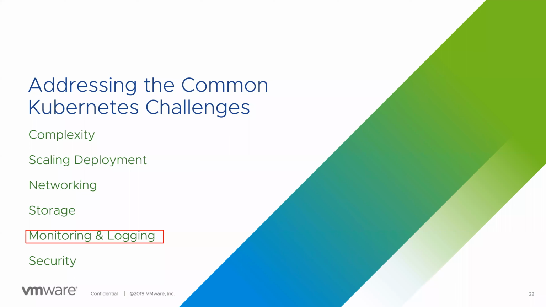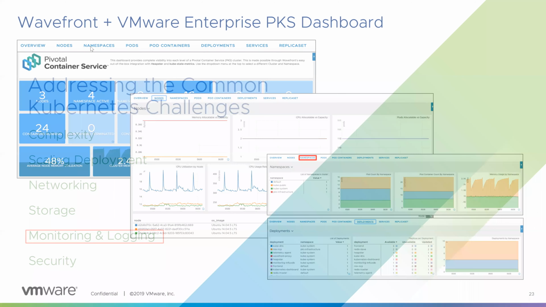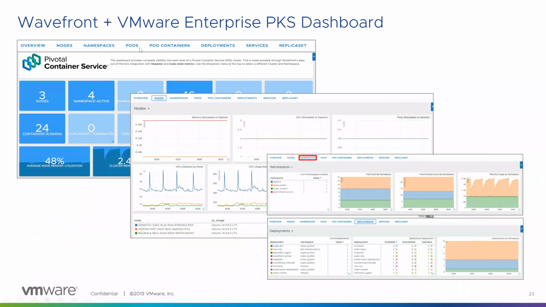So let me quickly go through this. On monitoring and logging, we have already seen Wavefront. So these are the dashboards. Wavefront has very good dashboarding when it comes to PKS. You can configure how many pods there are, how many pod containers are running, your deployment services, replica set. This was a question which was also asked. So all these things we can monitor, and in case anything is having an issue, it's very easy for us to detect and know the time. We can also collect logs using kubectl logs.